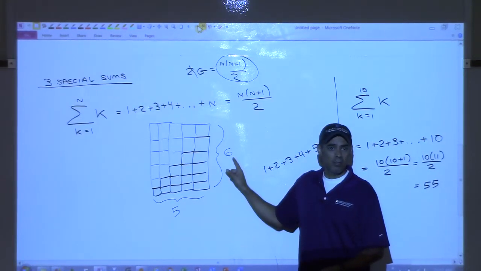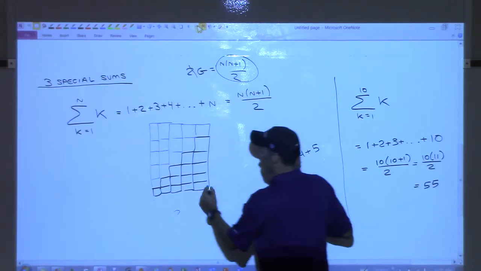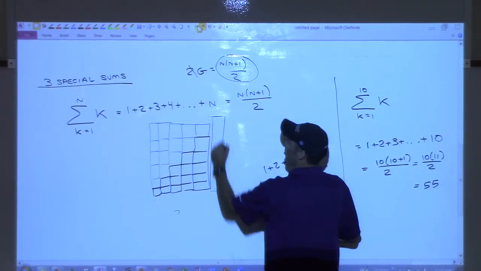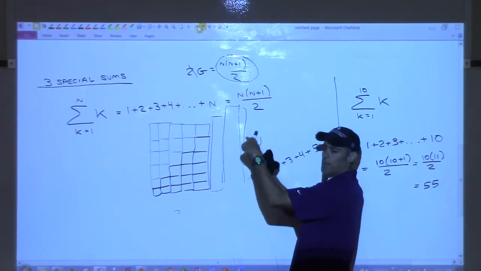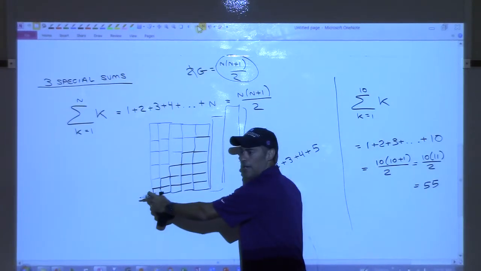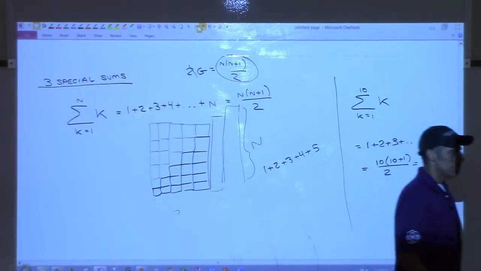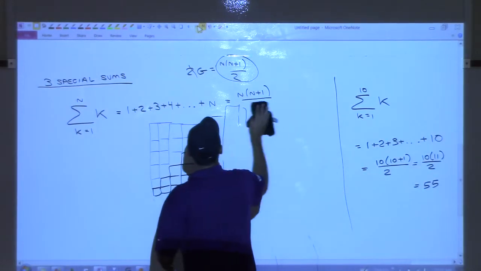So if you do this more generally, let's say that you do these boxes, but you go up and you make the final height n. And then flip them over, then this side will always be n plus 1 and this side will always be n, and then you multiply and divide by 2. I'm not going to get any more into it, but you can do it geometrically.